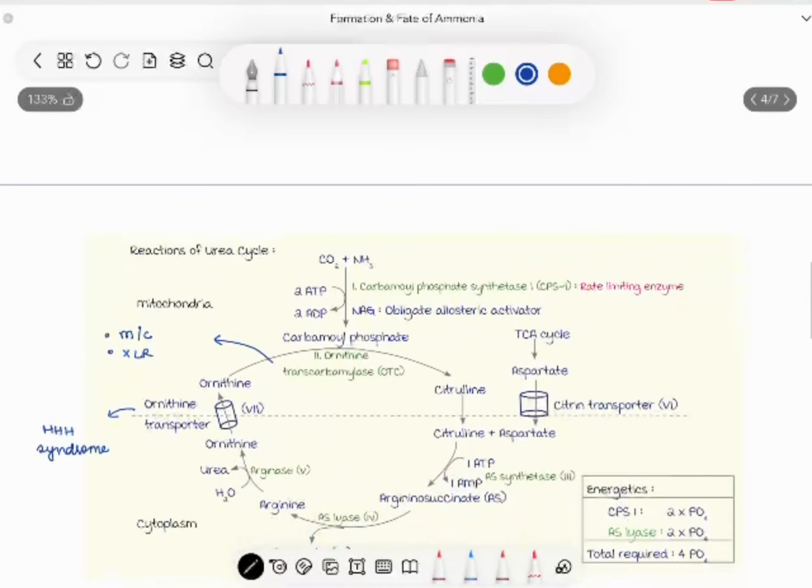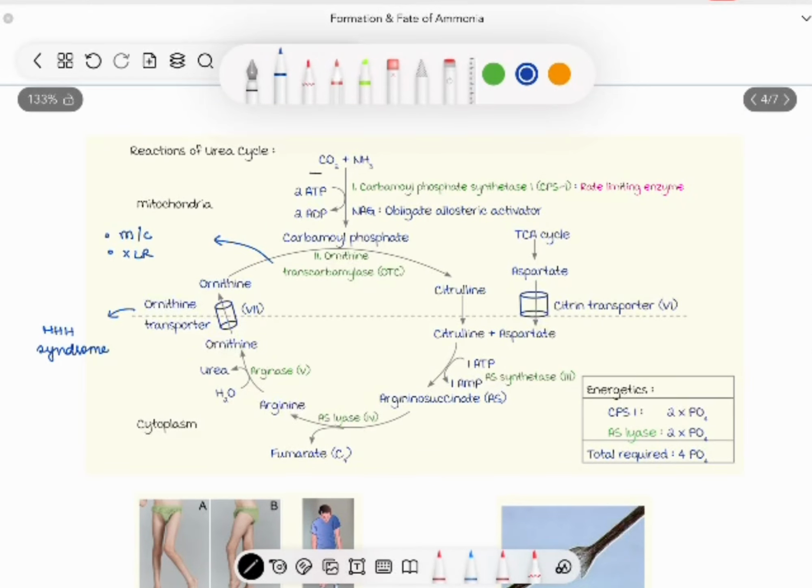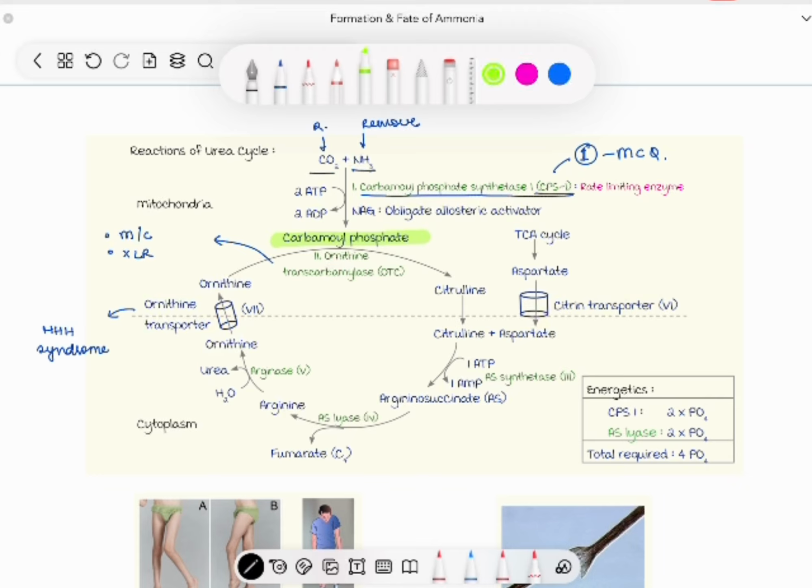Now let us discuss the cycle in brief. First of all, the respiratory CO2 and ammonia which we are trying to remove are combined together to form carbamoyl phosphate. The rate limiting enzyme of this reaction is carbamoyl phosphate synthetase 1. Be very careful, it is CPS1, it is not CPS2. This might be tested in the MCQ part of your question paper. This reaction also needs an obligate allosteric activator called N-acetyl glutamate as well as ATP. 2 ATP are consumed and converted into 2 ADP.